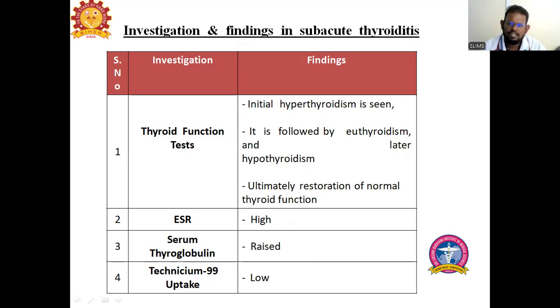Thyroid colloid is a mixture of proteins. Usually the thyroid colloids contain proteins like thyroglobulin. So these thyroglobulin levels are raised in the blood. Due to ongoing inflammation, the technetium-99 uptake of the thyroid gland is reduced.